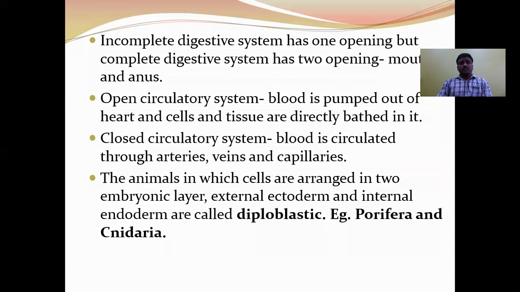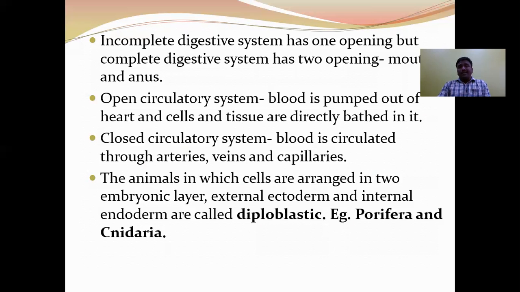Here, about pattern of diverse digestive system in different types of animals. There are two types of digestive system: incomplete digestive system and complete digestive system. Incomplete digestive system has one opening which acts as both mouth and anus.